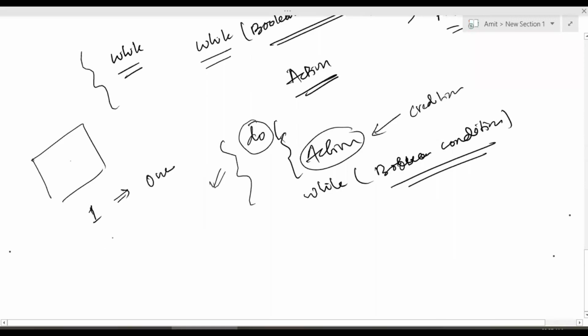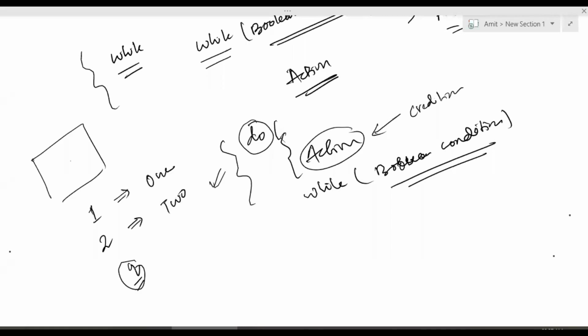If the user is entering number 2, computer will print 2. And this will keep happening. I will keep doing this until the user presses Q. So when the user presses Q, the computer will understand, okay, the user wants to quit. Let's come out of the loop. Otherwise, always keep asking for the next input.